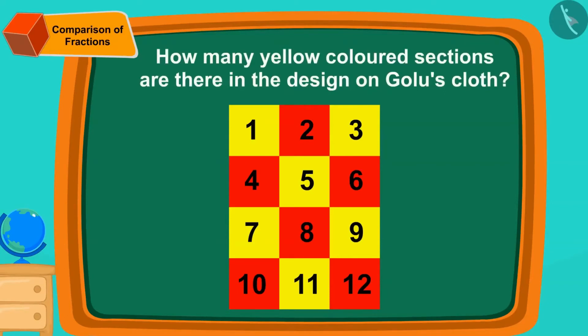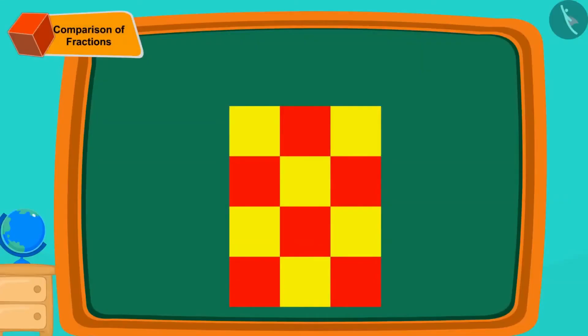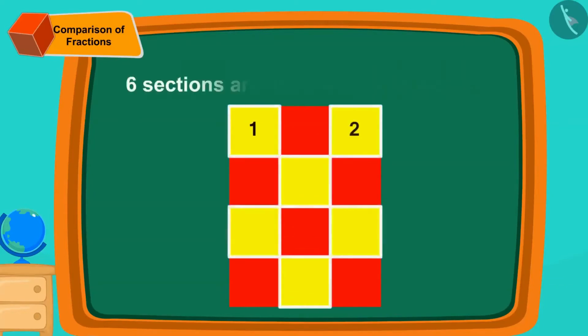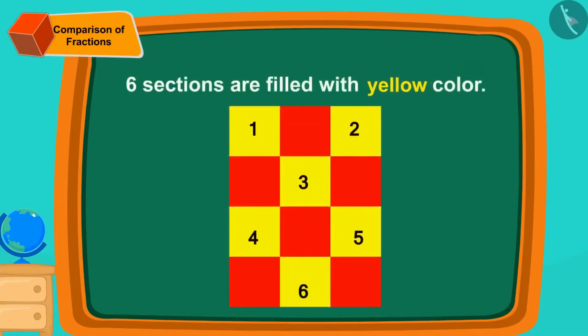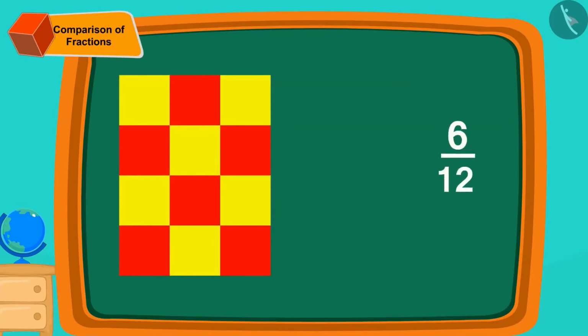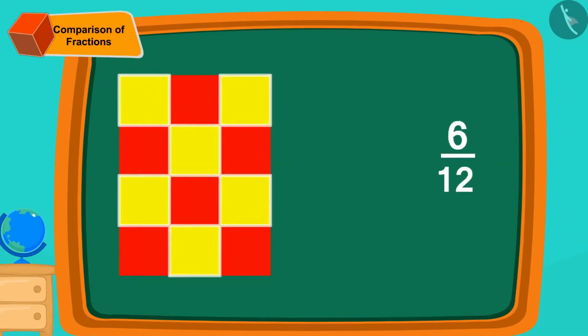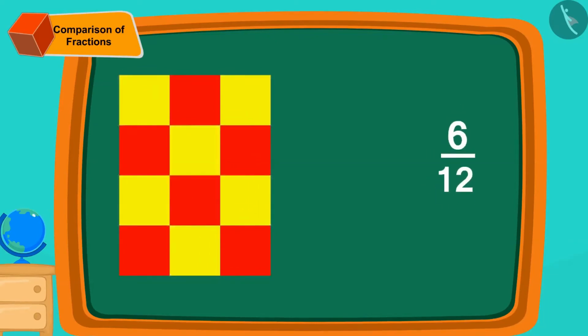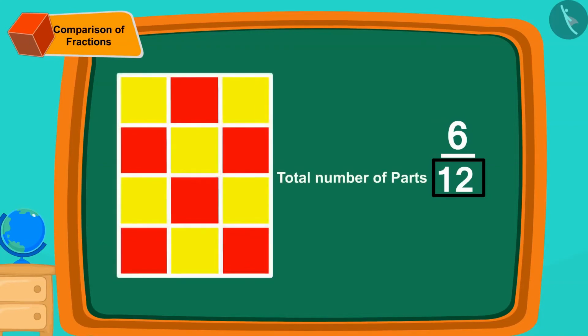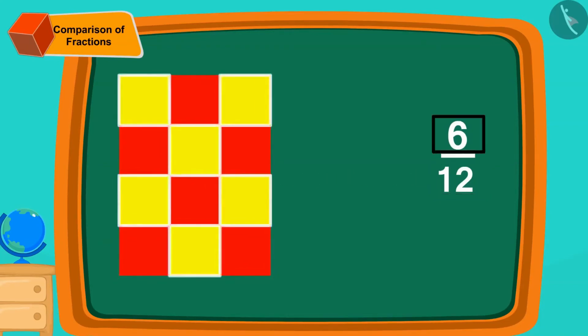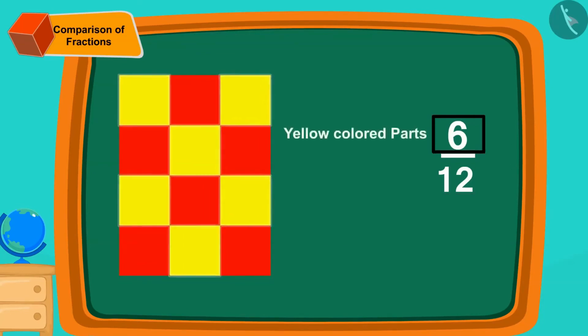If you wish to, you can stop the video and find the answer. Yes, in Golu's design, 6 sections are filled with yellow color. Let us write it as a fraction. Yellow colored sections are 6/12 of the design. Children, you remember, right? The number 12 tells us that our total cloth is divided into 12 equal parts, and 6 tells us how many parts of it are yellow.